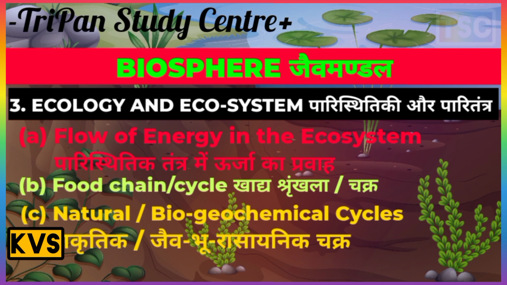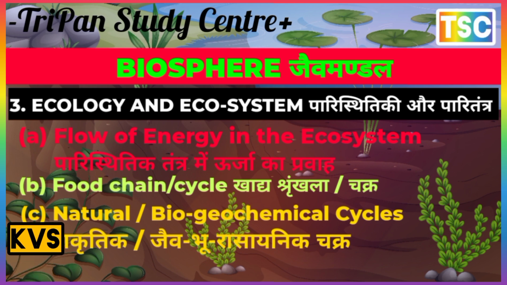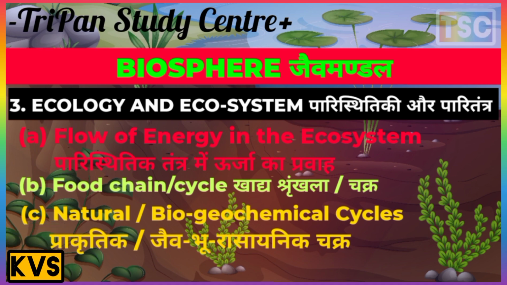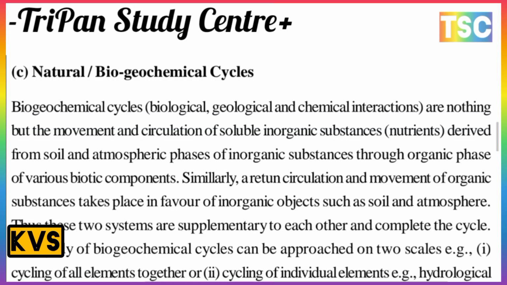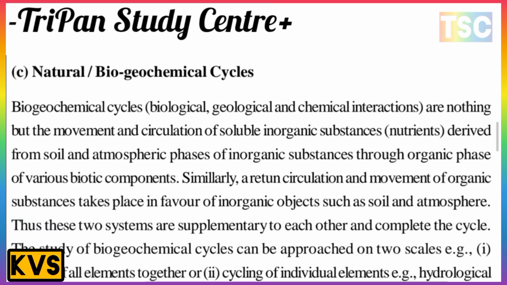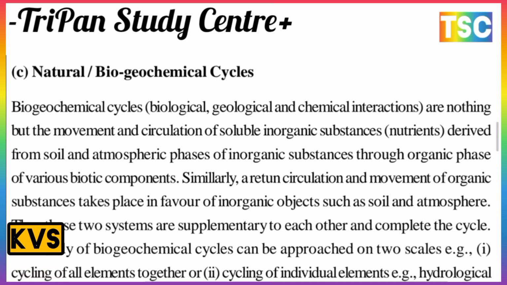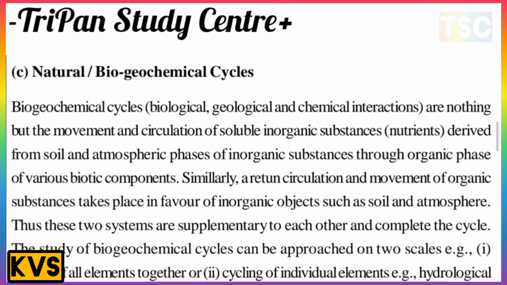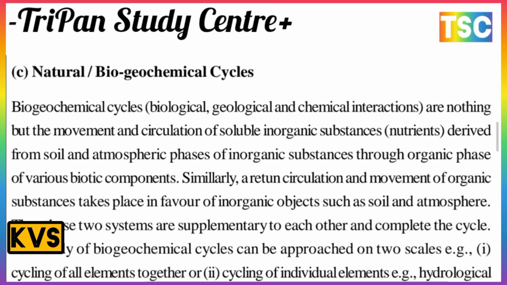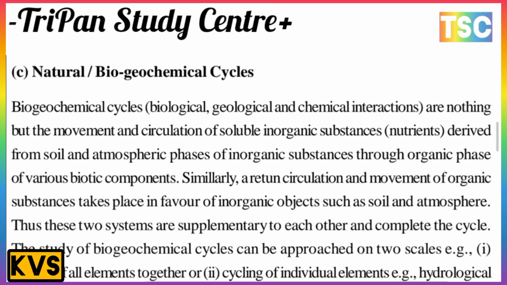The next is the natural biogeochemical cycle. This is the most important cycle here. The biogeochemical cycle is a biological, geological and chemical interaction. Three factors are included here. It is the movement and circulation of soluble inorganic substances, that is nutrients, derived from the soil and atmospheric phase of inorganic substances, through the organic phase of various biotic components.